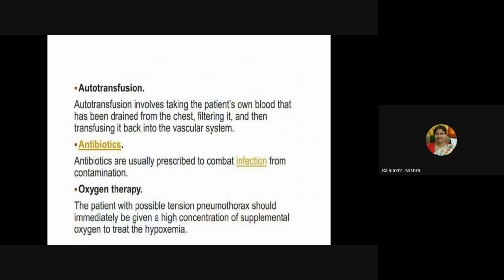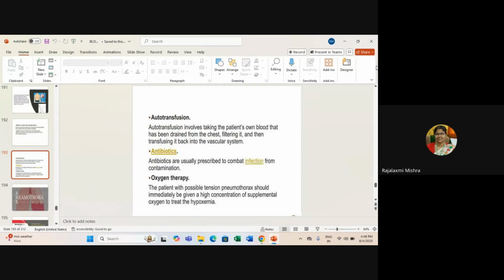So this is all about pneumothorax. I think all about hemothorax, you can read from your book. And we are concluding the session now.